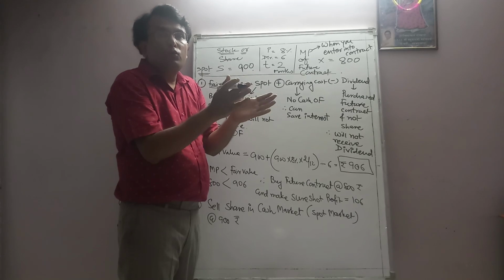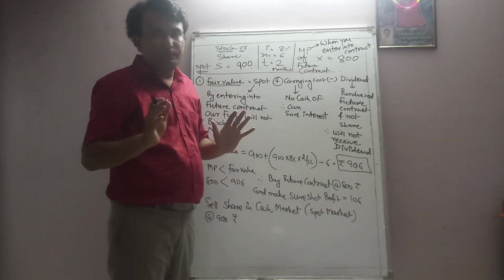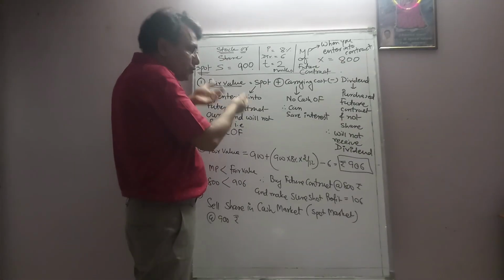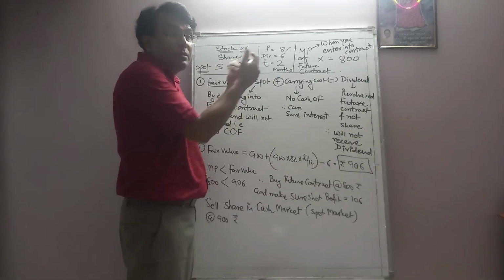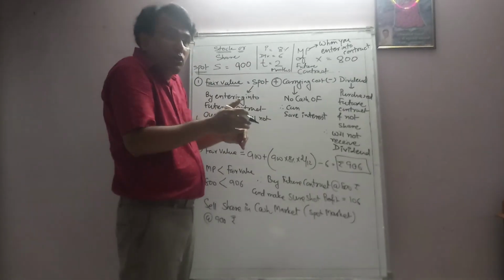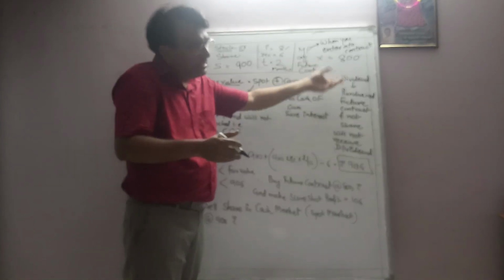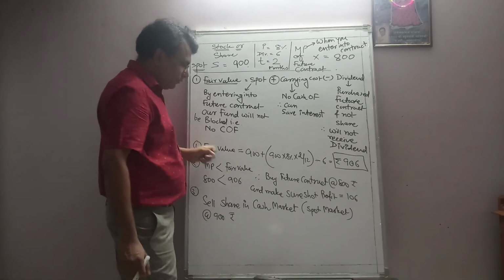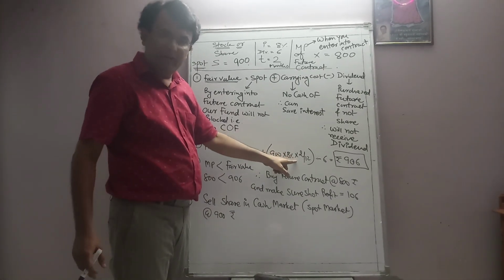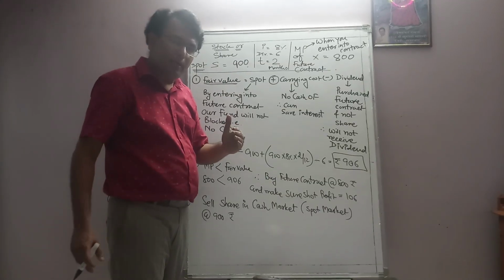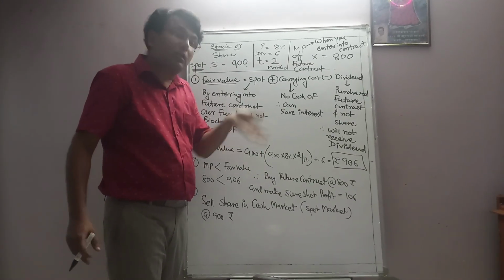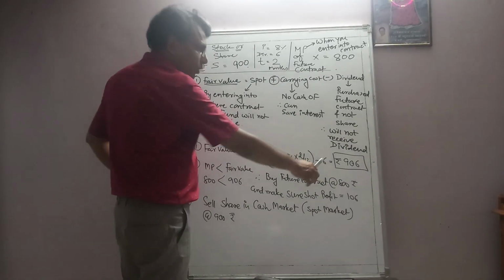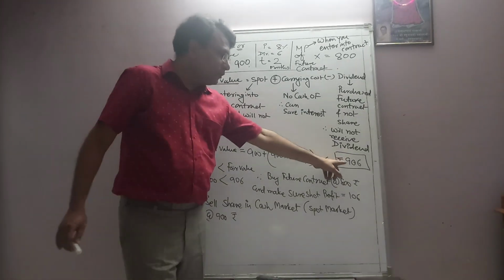From whose point of view you are thinking, that is important. And accordingly I have taken buyer. That as a buyer we are supposed to save this money. As a buyer we are supposed to save the interest. And as we are buyer of future contract, we are not going to get dividend. That's why it is our loss. Fine. So next, fair value. Fair value we have determined. This is simple interest. Otherwise interest can be calculated based on compounding as well as continuous compounding also, but I have taken simple interest rate. So accordingly in total 906 will be the fair value.